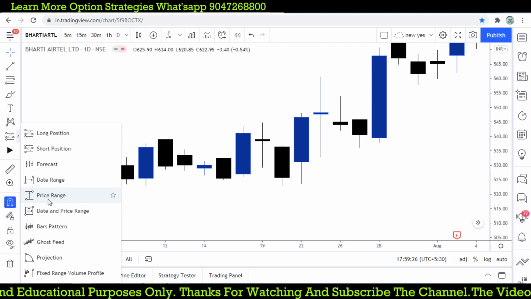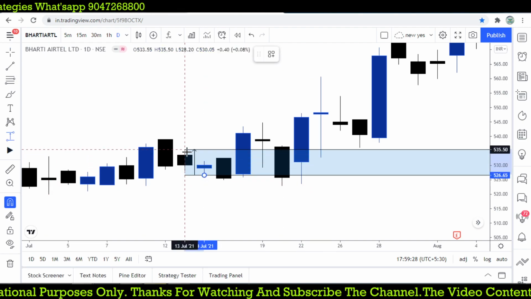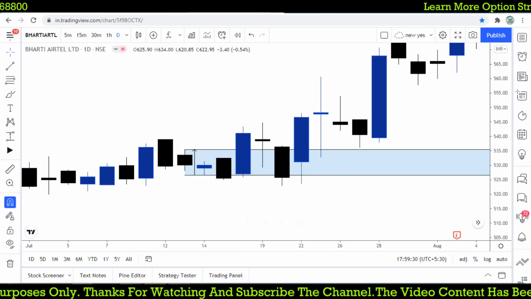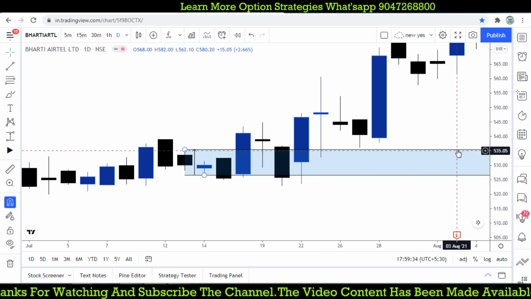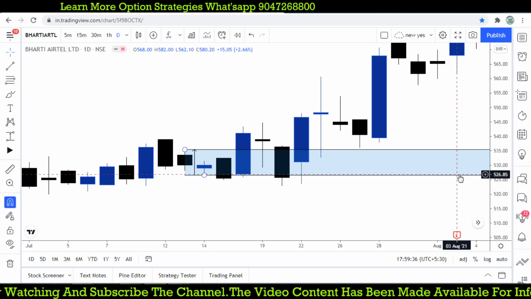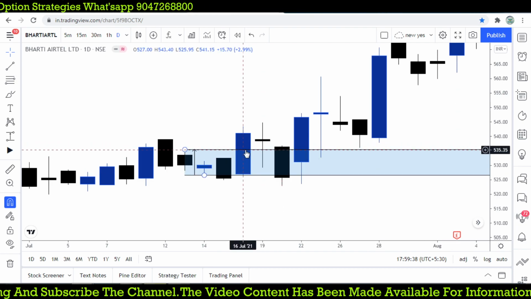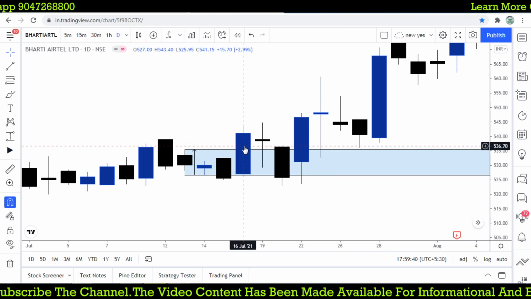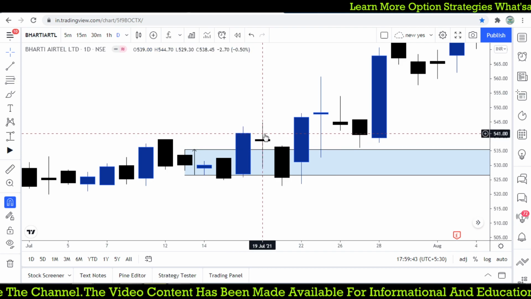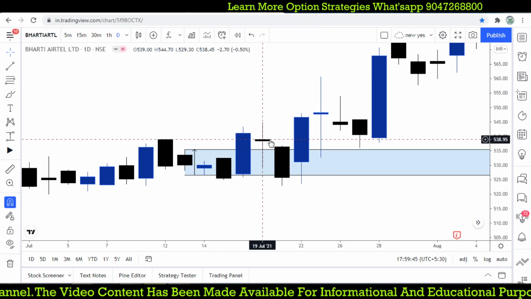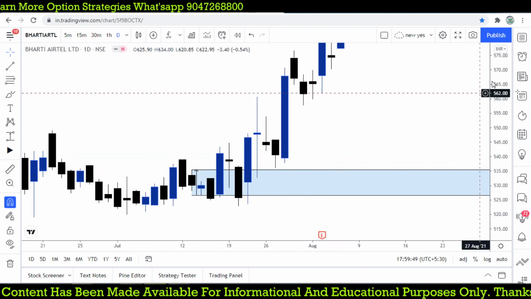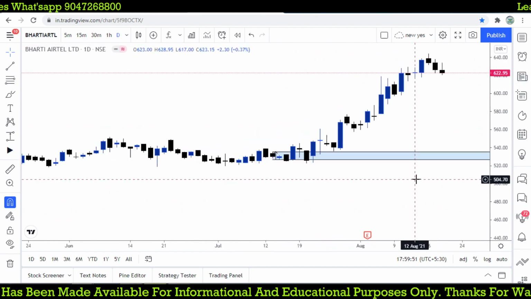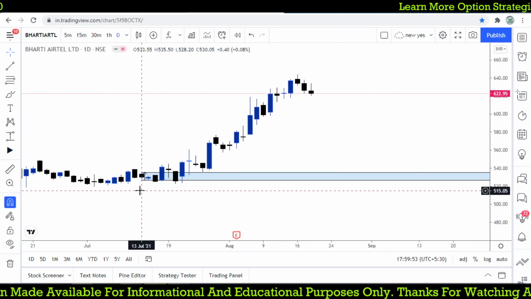So what is the risk for the trade? It is a rare candlestick pattern. Whenever it forms, we have a great opportunity on that. So the entry point is 535. The 522 is where our stop loss is. Initially it gives you a buy entry from 535. It moves to 543, and next trade it moved to 544. So 10 rupees is generated. We are not focusing on taking a 10 rupee profit, but you can check how it gives you such a great result on this candlestick pattern.